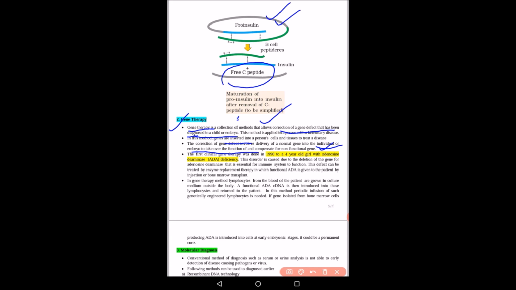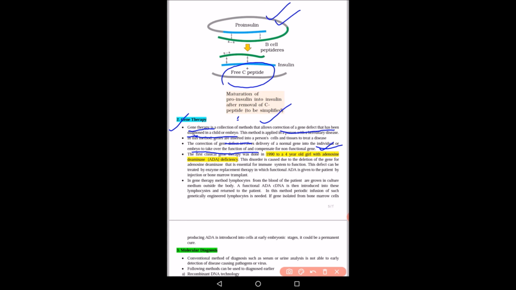So we know that a particular defect is because of a particular malfunctioning of a gene. So this non-functional gene can be isolated and a normal gene can be inserted and that genetic defect can be corrected. So this is gene therapy. The first clinical gene therapy was done in 1990 to a 4-year-old girl with adenosine deaminase deficiency.